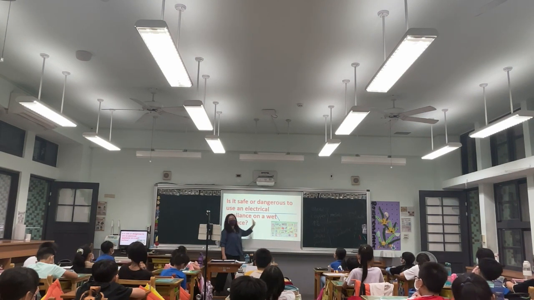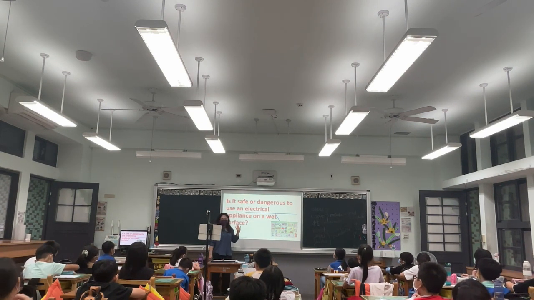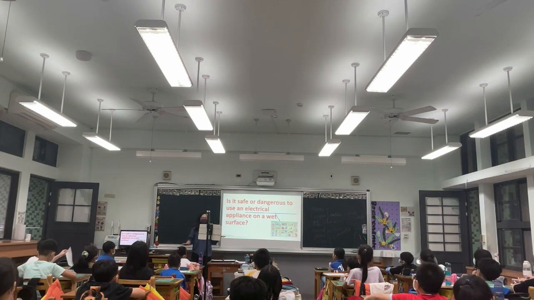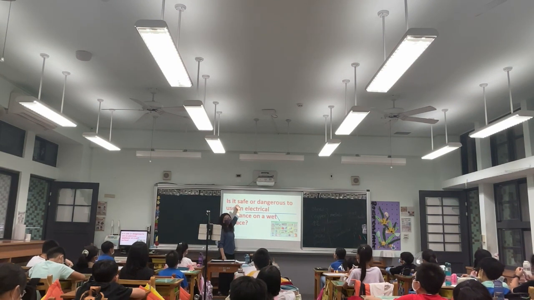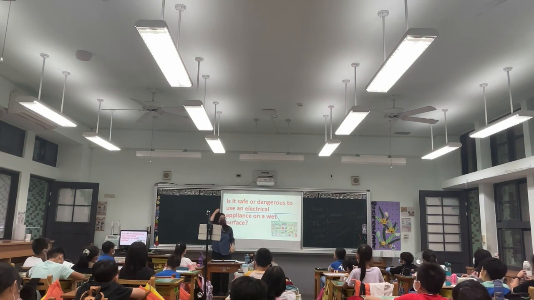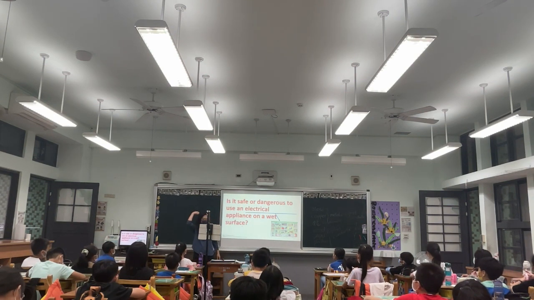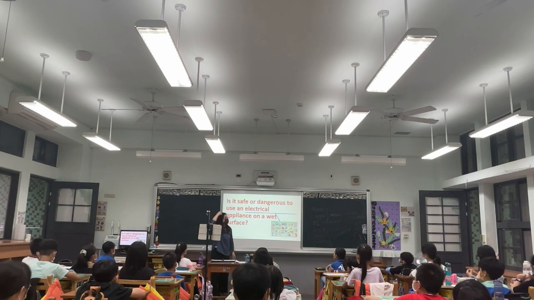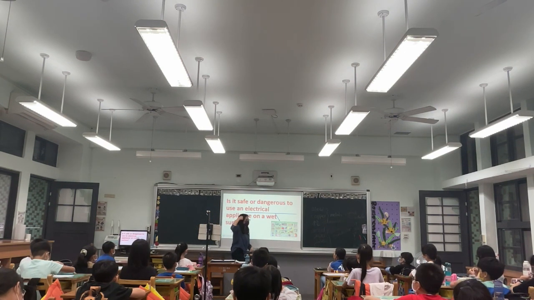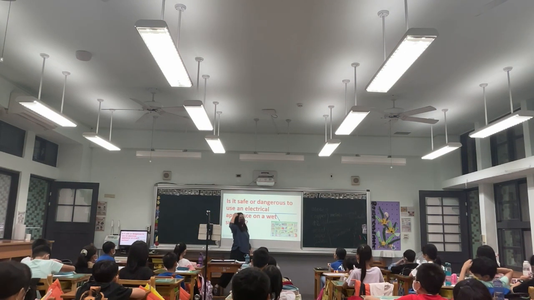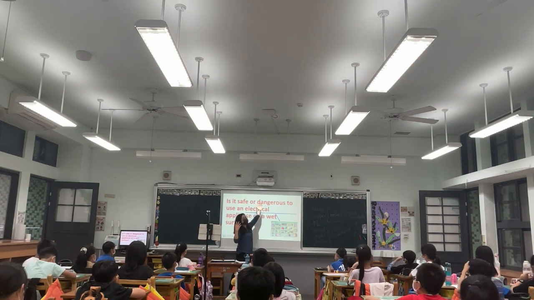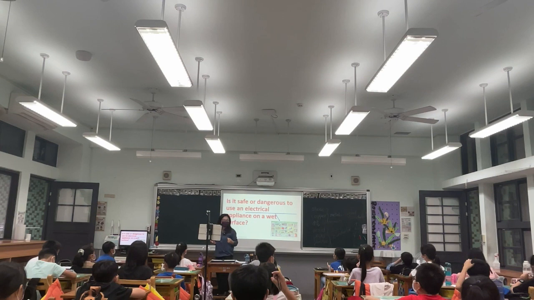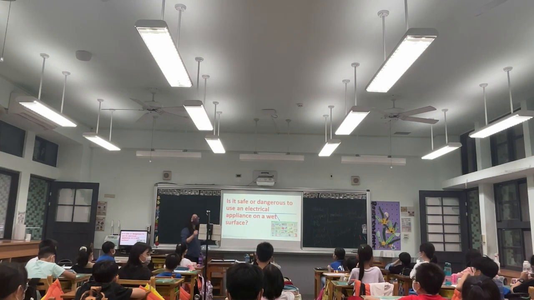What is a wet surface? 湿的什么？地板或是表面。Is it safe? No. So when we use a hair dryer, what is the hair dryer? That's right. When you use the hair dryer and it's wet, is it safe? No. It's dangerous. What is dangerous? 危险.